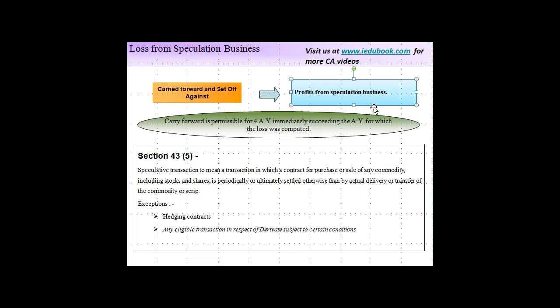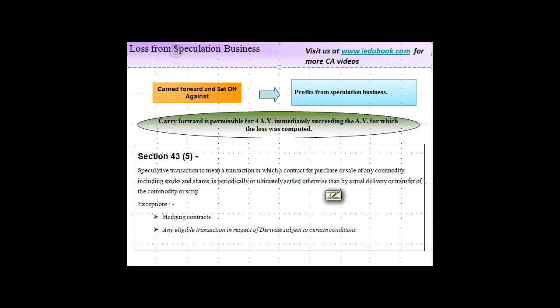So if you get profits from speculation business, let's say you were carrying on two speculative businesses, one incurred losses and the other profit, then you can set them off against each other. If you are unable to set them off, you are allowed to carry forward, but this carry forward is allowed for 4 assessment years immediately succeeding the assessment year for which the loss was computed. So unlike the profits and gains of business and profession, and unlike house property, these losses can be carried forward only for 4 assessment years, vis-a-vis 8 assessment years which is normally permitted for other kinds of losses.